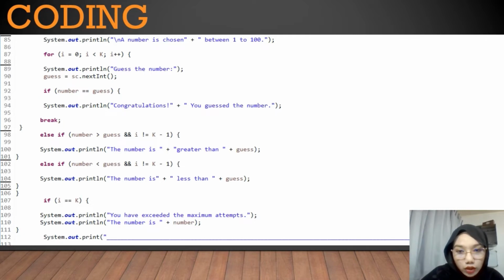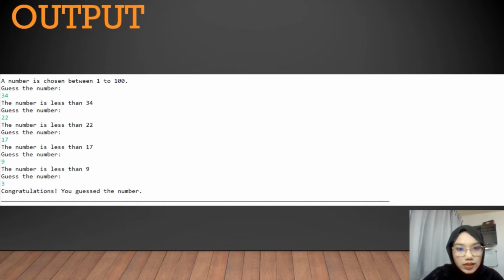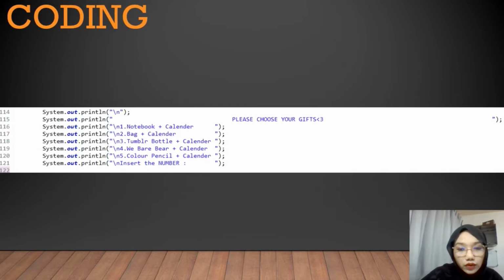The program will check whether the guess number is less than or greater than the correct number. User is prompted to guess the random number until user enters the correct number. And this is the sample output for the guess number game. After finishing the game, user will be provided to choose the gift. There is the list of gifts that need to be chosen by user.